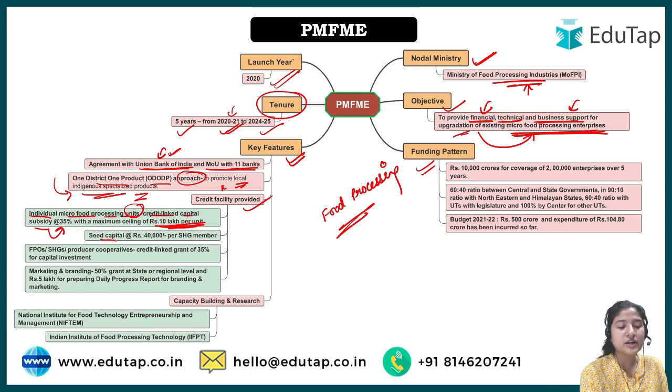Next is seed capital. What is seed capital? It is basically the initial money that is given. So the seed capital here is 40,000 per SHG member. All right.